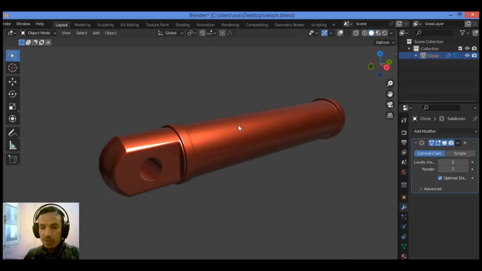And that's it for this piece. The other piece I'm going to be modeling in the next tutorial. Thanks for watching.